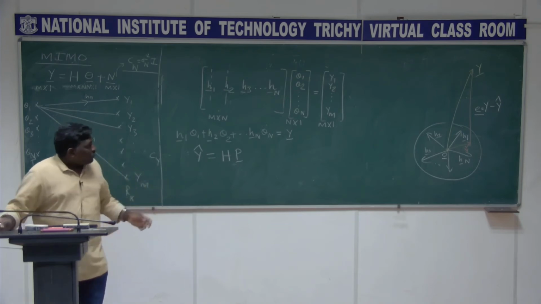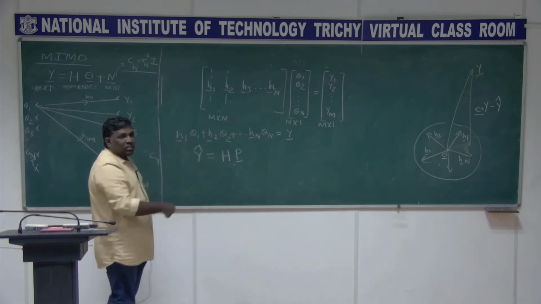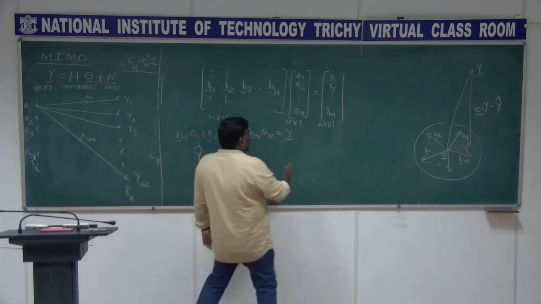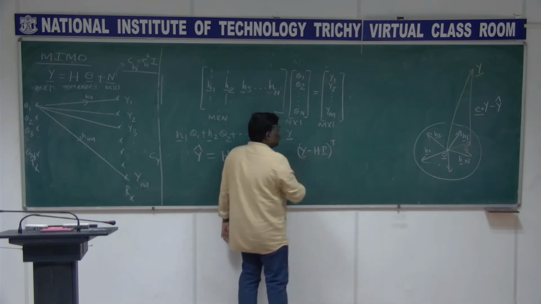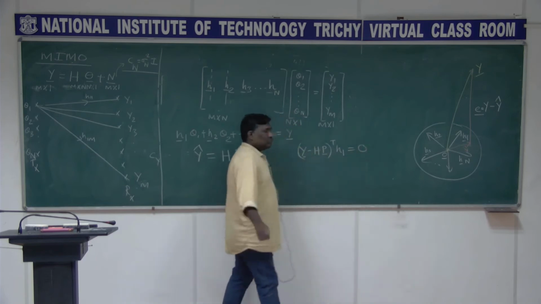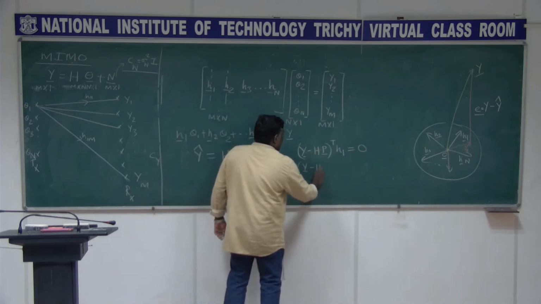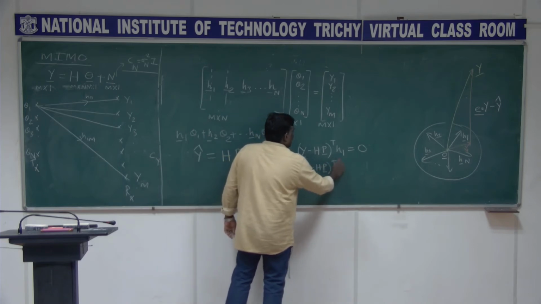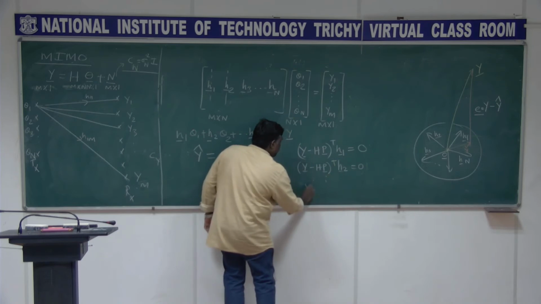So now what we know is that this error vector is perpendicular to all that H. For example, let me write it as y minus HP. This is perpendicular to H1, right? And then y minus HP is perpendicular to H2, and so on.